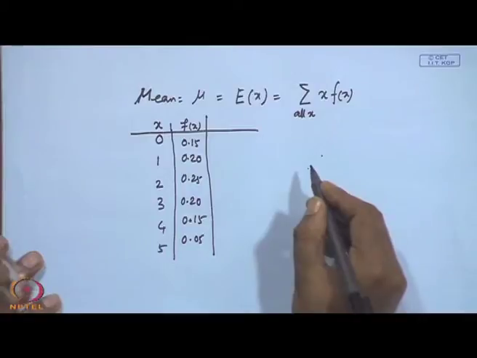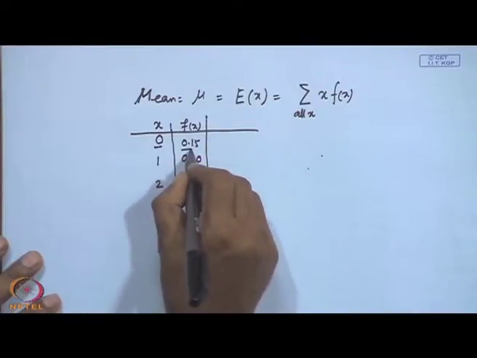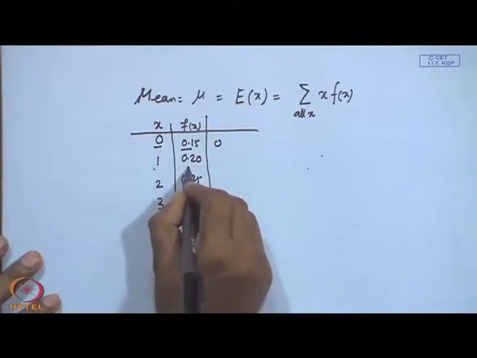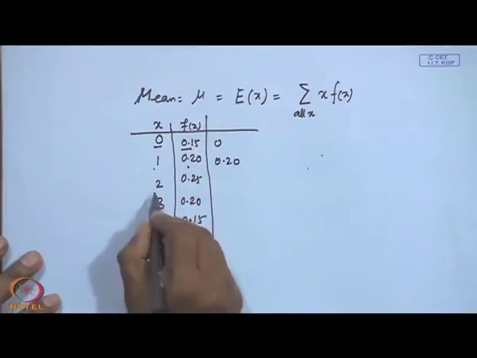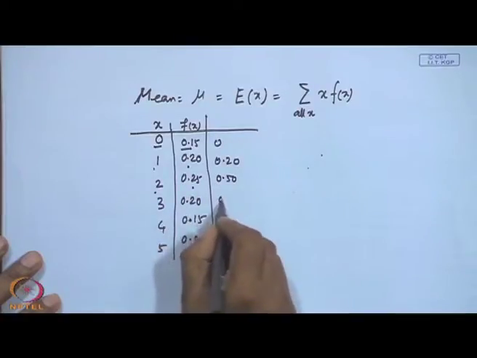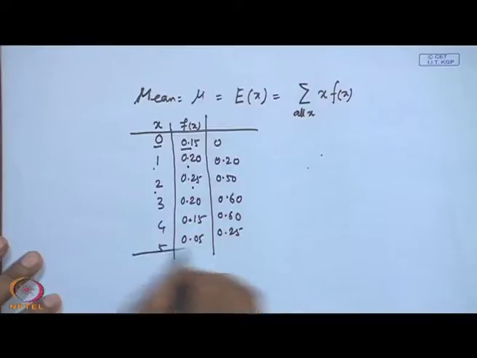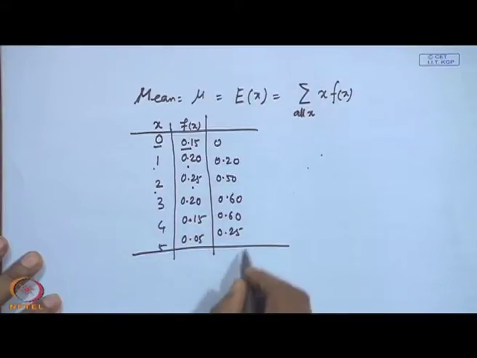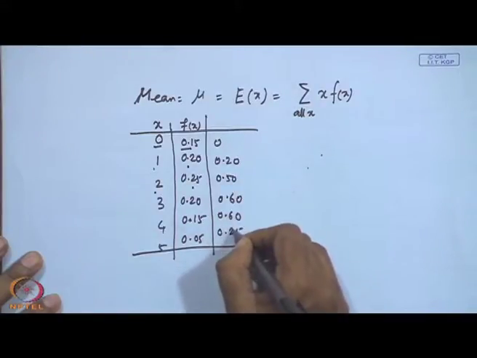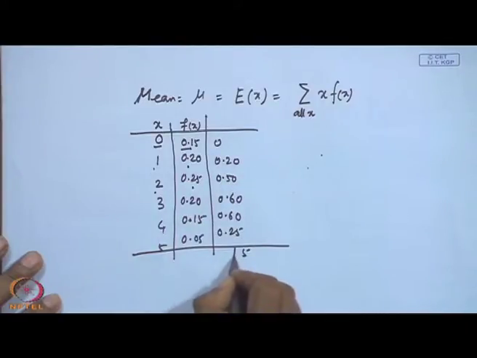So, then what is your expected value here? X into f x you have to find out. So, 0 into 0.15 is 0, 1 into 0.2 is 0.2, 2 into 0.25 is 0.50, 3 into 0.2 is 0.60. So, like this again 0.60 and this will be 0.25. If you add, what you will get? You add 5, 6 plus 2, 8, 14, to 19, 21, so 2.15.